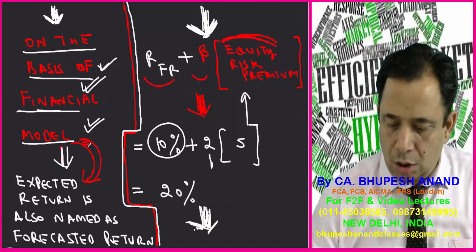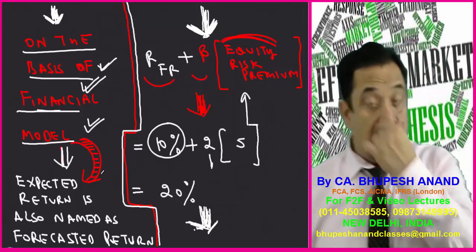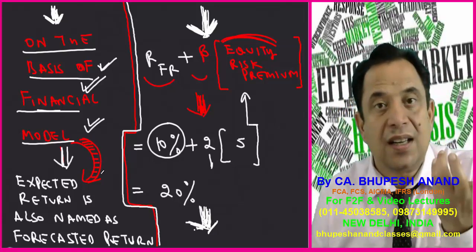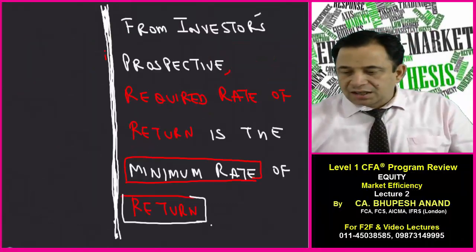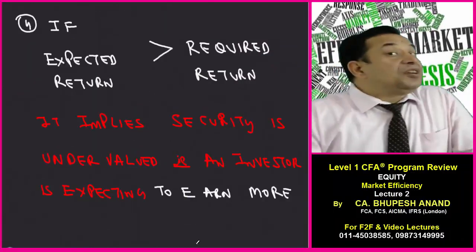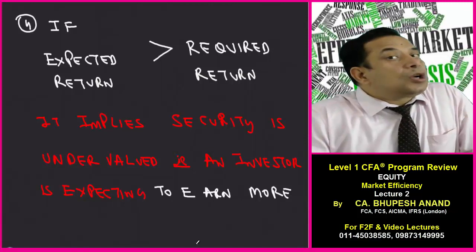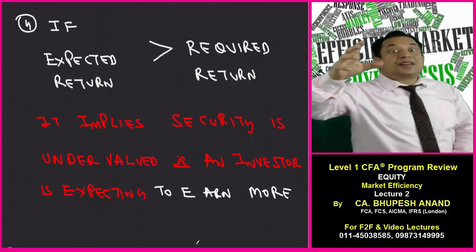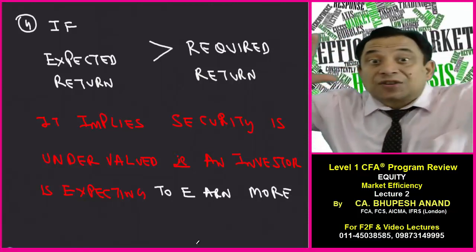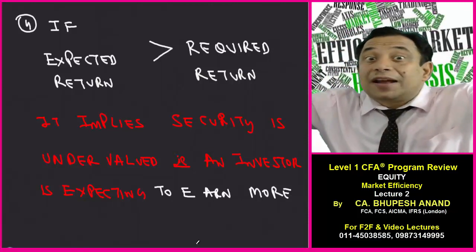Expected return is also named as forecasted return. Now the point is, in efficient markets, expected return is equal to required return. But in case of inefficient markets, expected return will not be equal to required return.